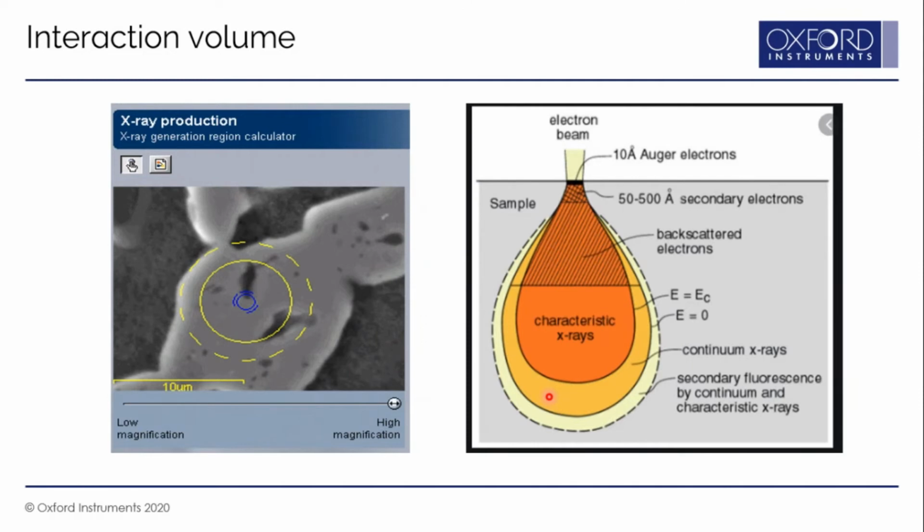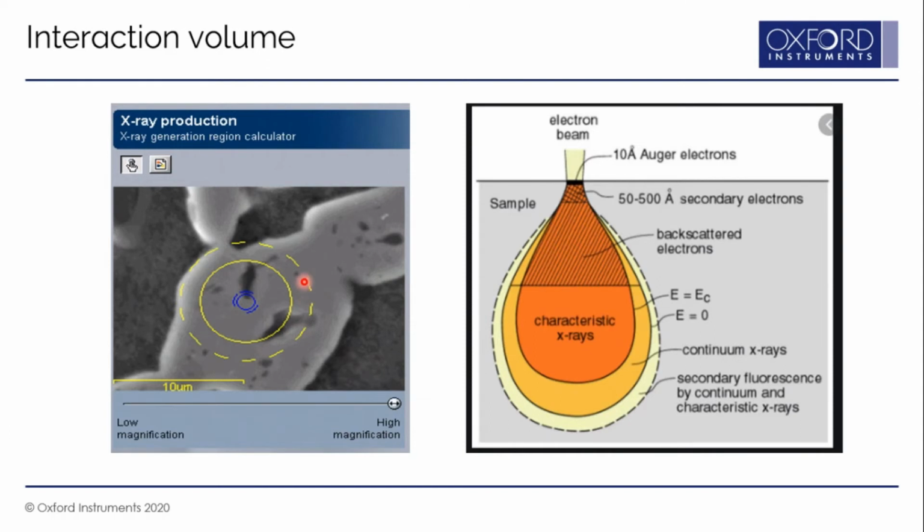So when you put a spot on the image and feel that you are analyzing the area just under your spot, it is not so. The X-rays are coming out from a little deep. We say that if you apply 20 kV as the accelerating voltage, then the excitation volume is about 2 micron by 2 micron. Here we have shown two circles, one in blue and another in yellow.